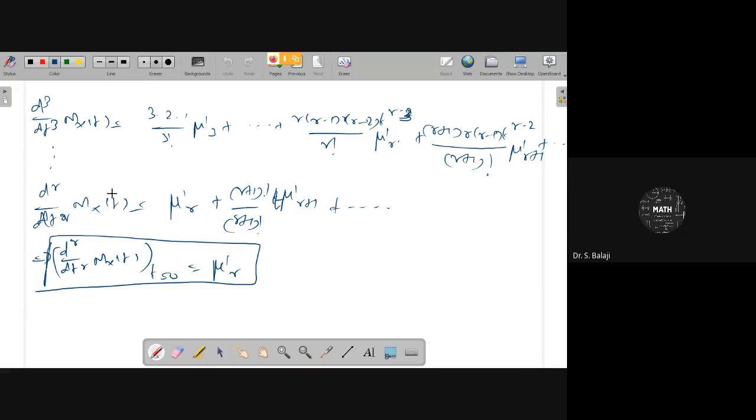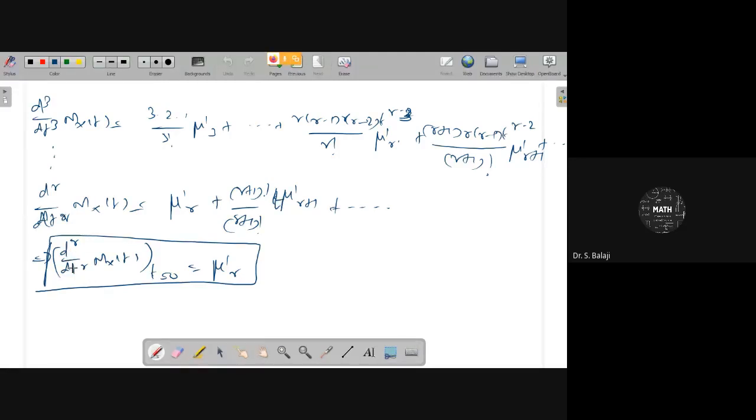Therefore, the rth derivative means d power r by dt power r of mx of t can be written as: the first term is mu dash r, just as the third derivative means mu dash 3, the rth derivative means mu dash r, these get cancelled, and then the second term is definitely mu dash r plus 1, 1t, and then r plus 1 factorial by r plus 1 factorial. In that manner you can get that.